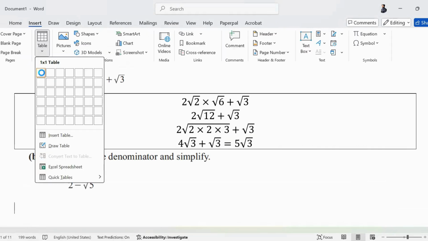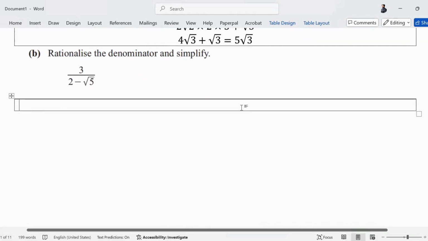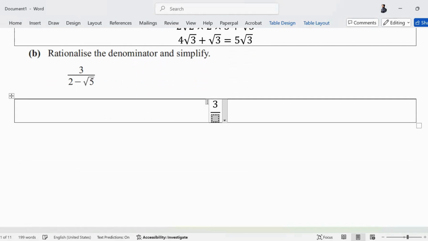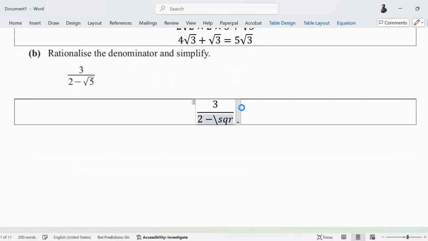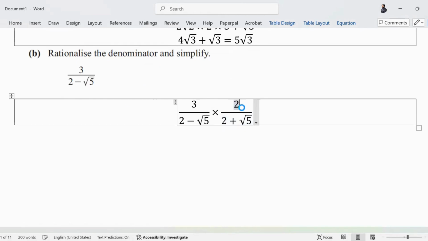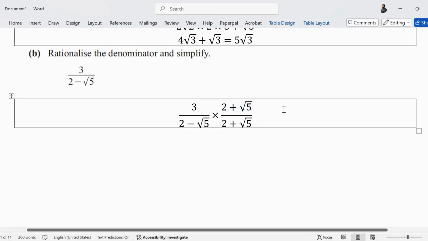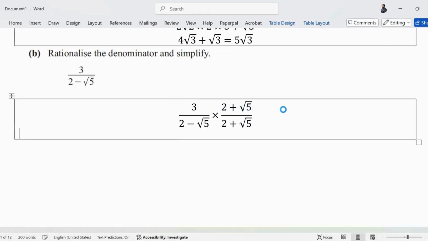Part B is rationalize the denominator and simplify. When we have such denominators in which there are two terms including a surd and a non-surd term, so we multiply by the conjugate of the denominator. So we prefer to multiply it by 2 plus √5. So we also have to multiply the numerator with 2 plus √5. Simplify this, what do you get?